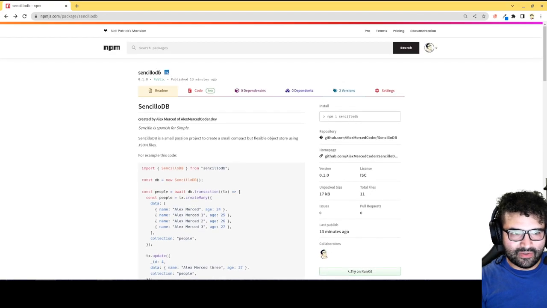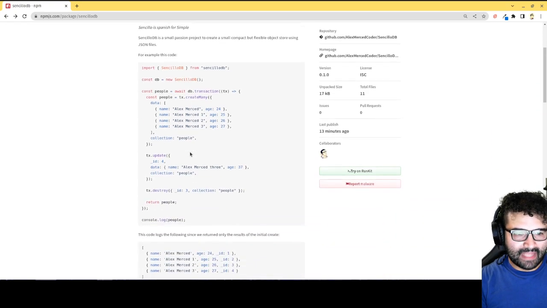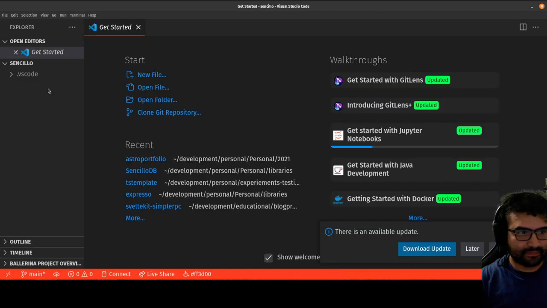But yeah, it's SencilloDB. This is going to be another project, and it also has TypeScript bindings. So literally in an afternoon, I've created a database, the library, the TypeScript bindings. It's all there. It's only available in JavaScript, but if someone wants to go build out a Python implementation based on this implementation, feel free to do so. After today, it's back to the day job.